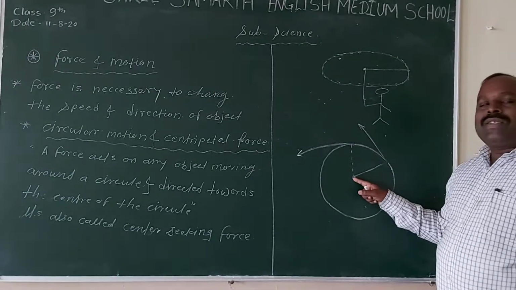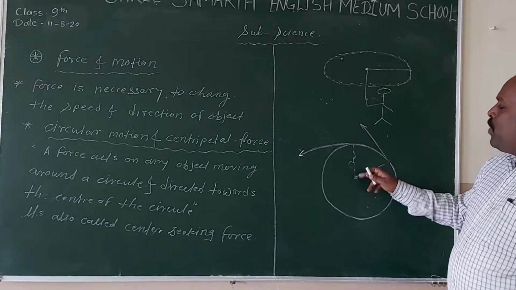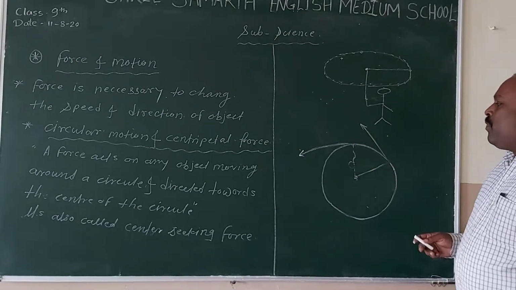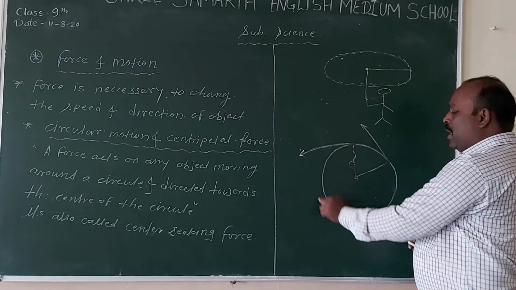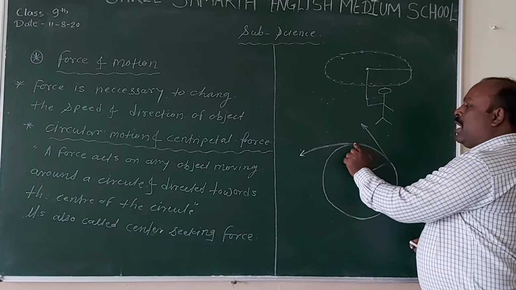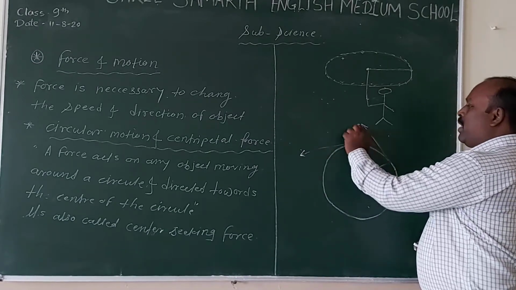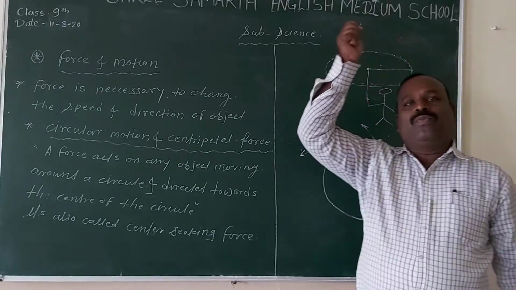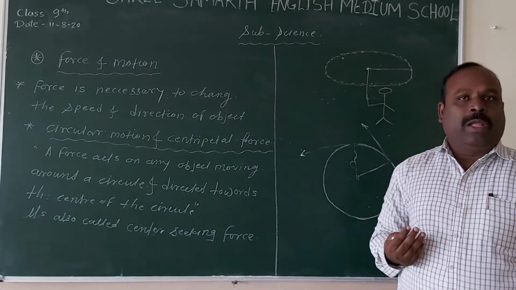Suppose this is the center, this is the stone, and you release it. Then what will happen? It will make a tangent to the circle at the position of the stone, like this. Anything, if we are moving like this and just release it, makes a tangent to the circle.